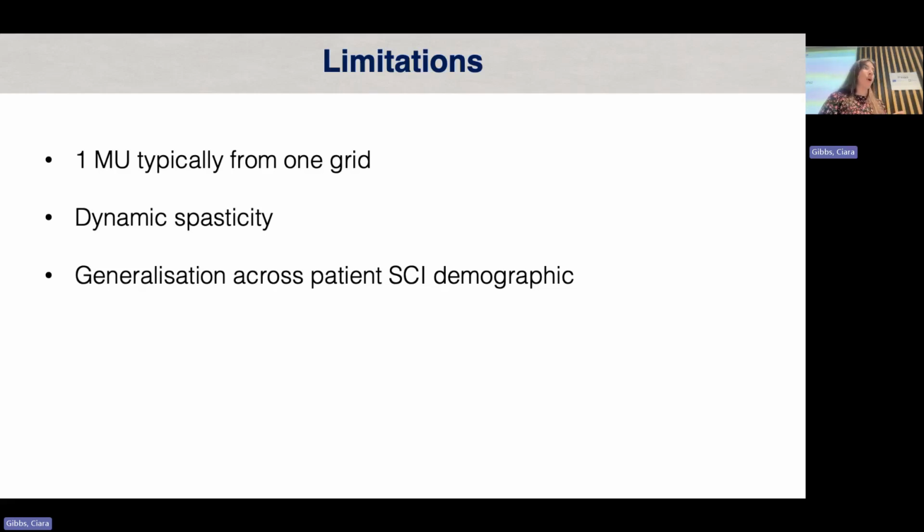And this leads to the problem of generalization across the demographic of spinal cord injury. Spinal cord injury presents itself in a very broad sense. So one of the participants, for instance, needed to do what we call pressure relief, whereby they're on the wheelchair and they have to bow down to release pressure from their trunk. And doing that changes their posture once they finish the pressure relief. And these changes in posture can also affect the performance of the decomposition and the tracking. So these are things that are patient specific. And again, we haven't yet found a solution to accommodate for these things.